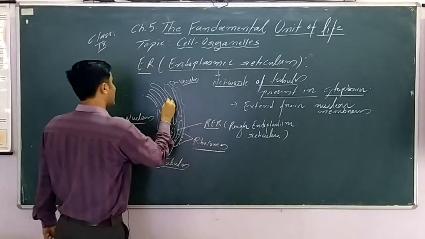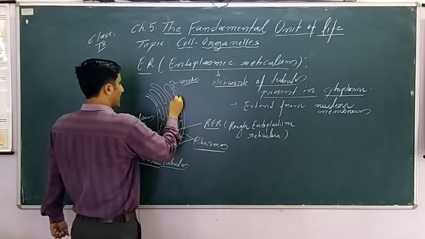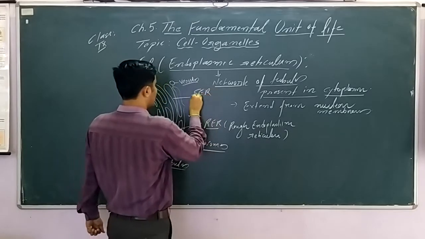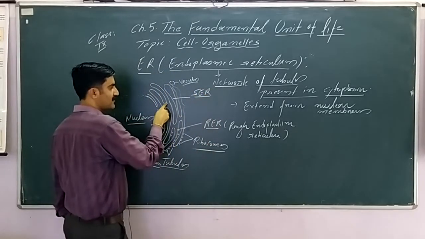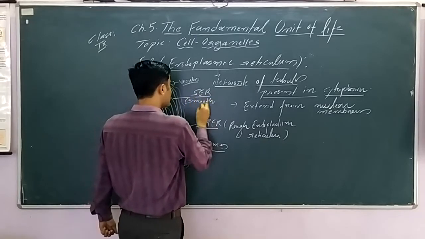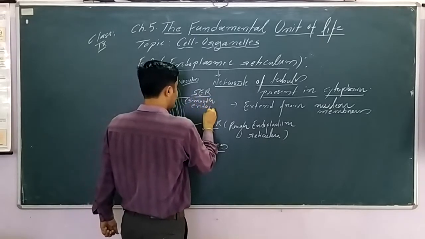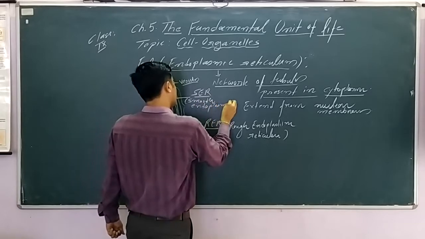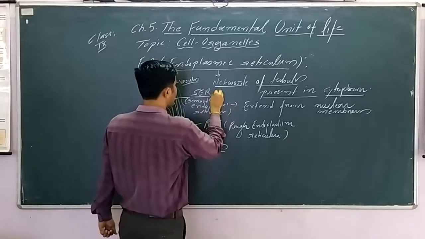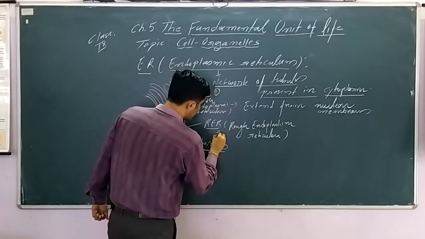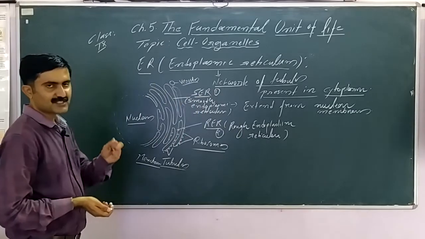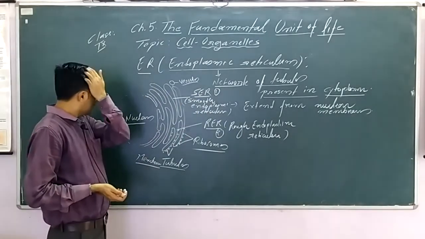And the part of the endoplasmic reticulum where ribosomes are absent is called smooth endoplasmic reticulum. So broadly we have two types of endoplasmic reticulum, RER and SER, rough endoplasmic reticulum and smooth endoplasmic reticulum.